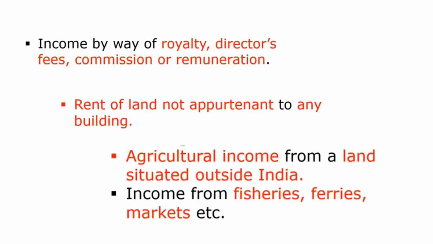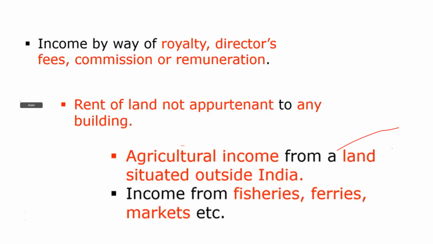Then income by way of royalty, director's fees, commission, or remuneration will come under income from other sources. So remember, royalty or director's fees or commission or any other kind of remuneration comes under income from other sources. Then rent of land not appertaining to any building. Now, what is the meaning of this particular thing?